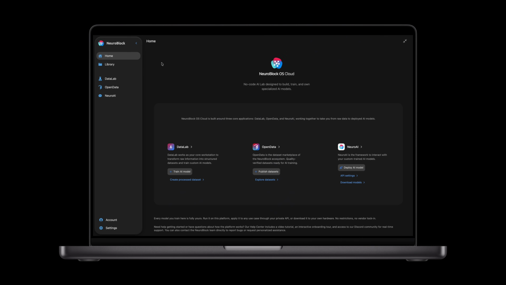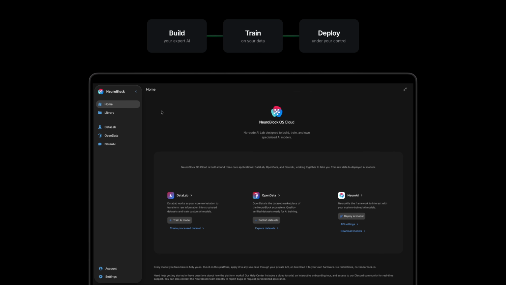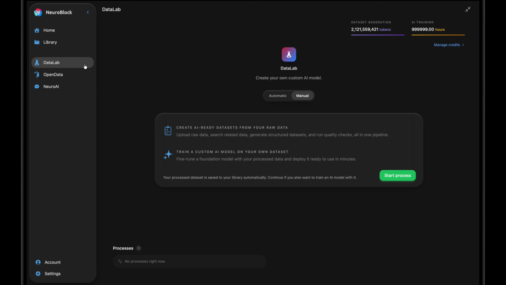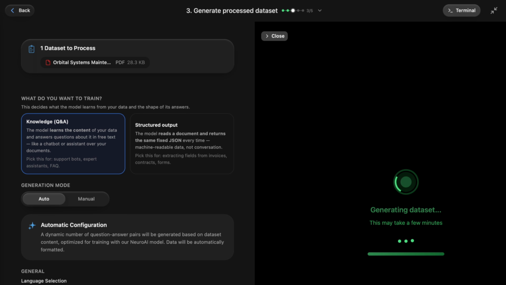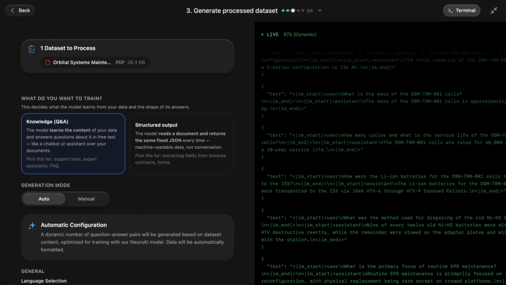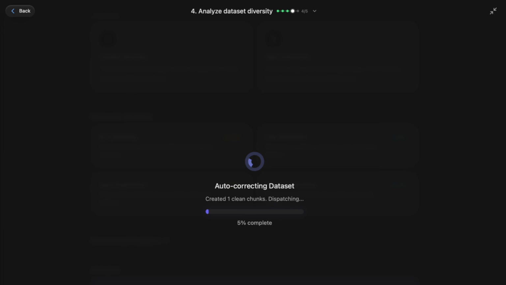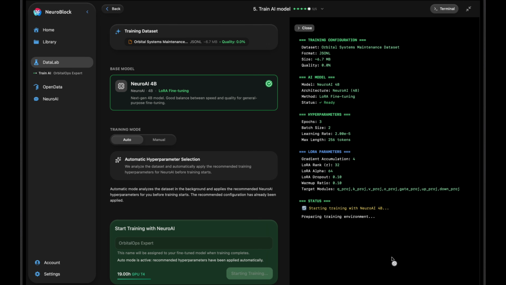Meet NeuroBlock OS Cloud, an end-to-end platform to build, train, and deploy your own expert AI trained on your data and fully under your control. DataLab turns your documents into high-quality training datasets, taking care of the step that usually takes teams weeks of manual work, and trains your model on them.